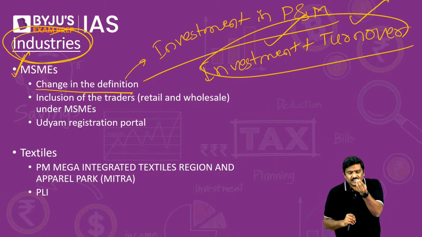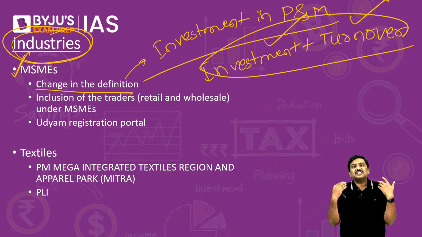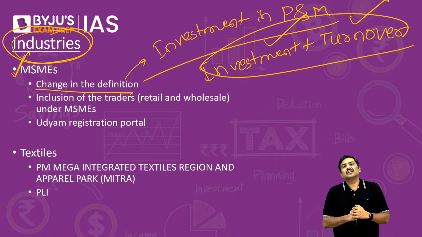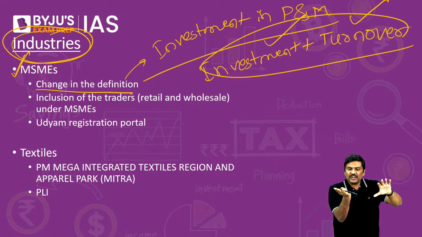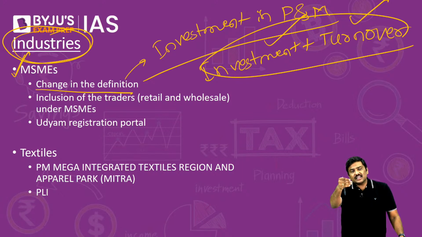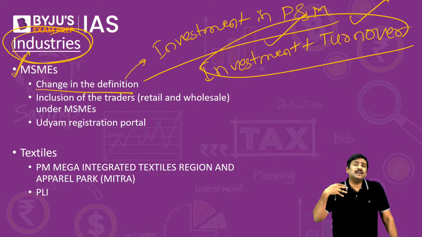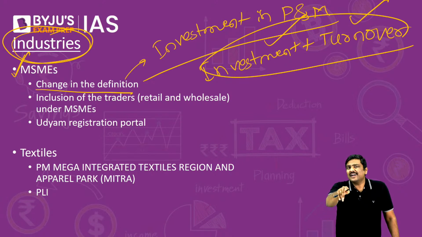What is the reason? Why did Government of India change the definition? One, this was a very, very long-standing demand. Second, over a period of time, the investments in the MSMEs have to increase. For example, if I set up a manufacturing unit, let's say as a micro enterprise, I have been recognized so by the government, I have invested a certain amount. If I increase the investment and cross the threshold, then I would be losing recognition. And as a result, many of the benefits which are available to me now, I will be losing them. Don't you think government should address this issue?